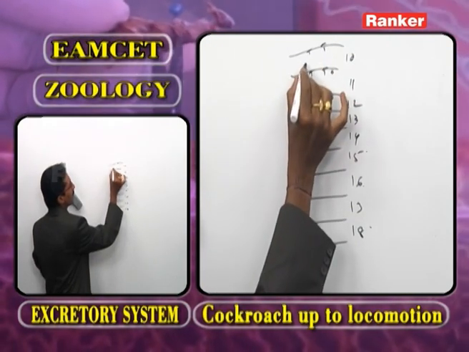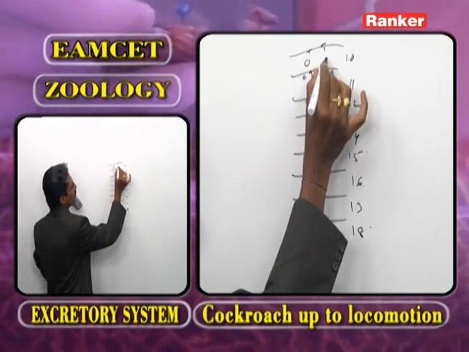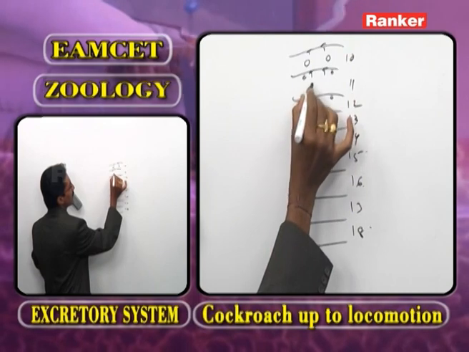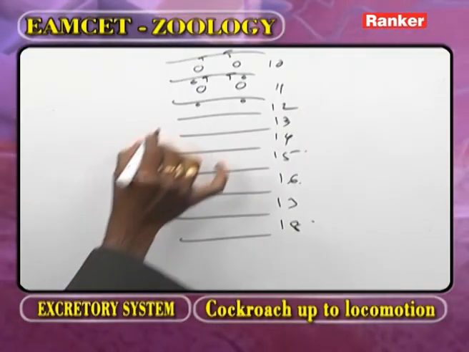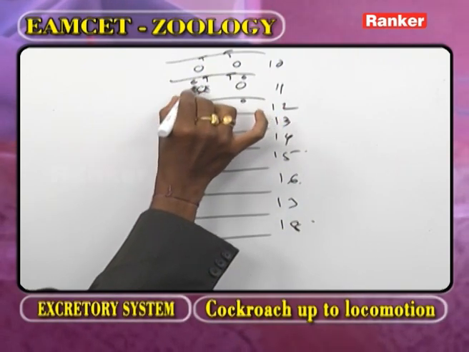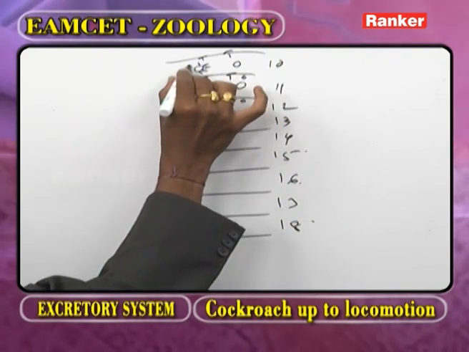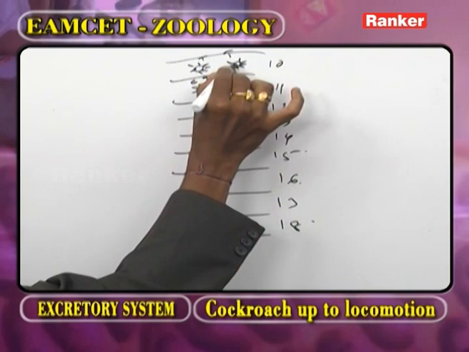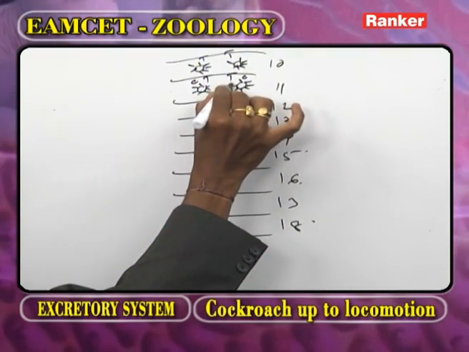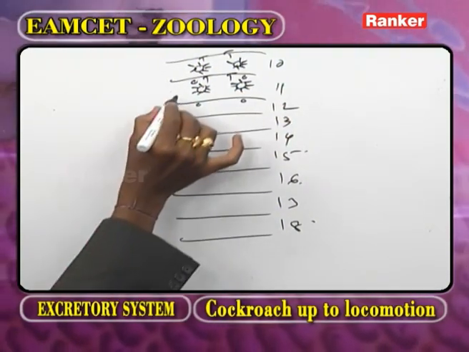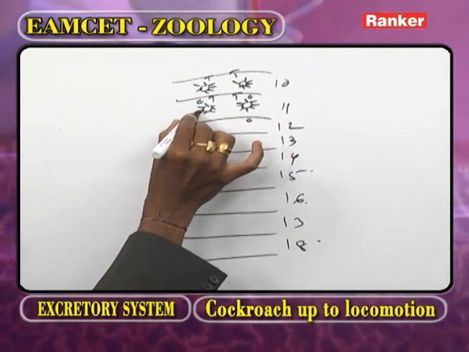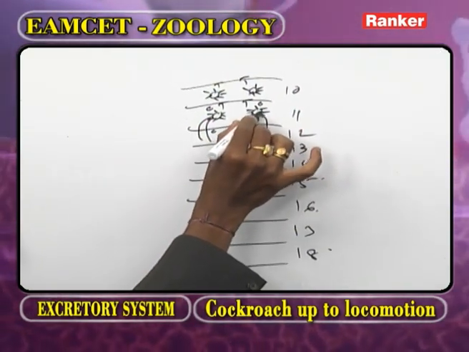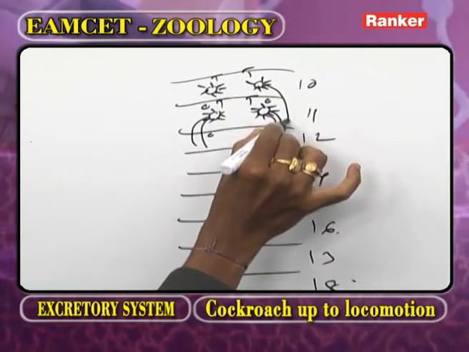Now, in the 10th segment, spermical funnels. In the 11th segment, spermical funnels. Their margin has cilia. These are called spermical funnels. Each spermical funnel opens into the corresponding vas deferens.